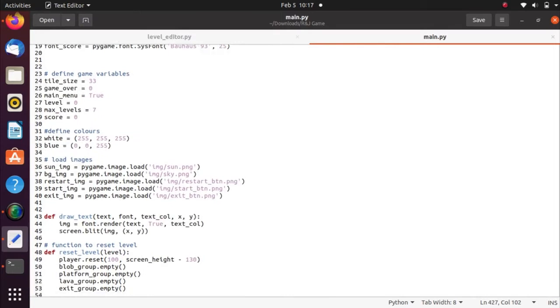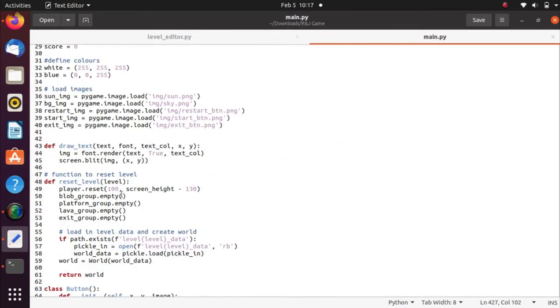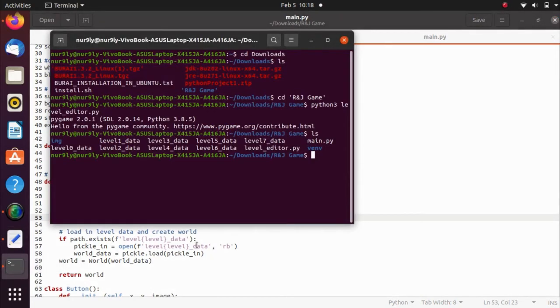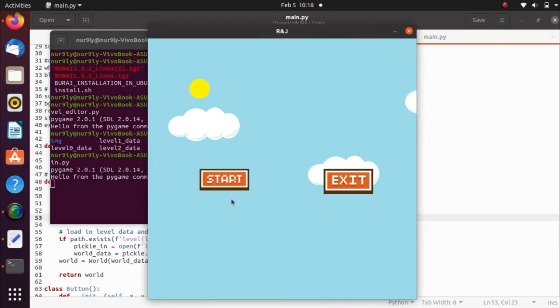The reset level method is used when we finish a level and move to the next level, it will reset into a new level path. And if we lose, it will reset back to the original game. For example, if we run this, okay, this is level 1.